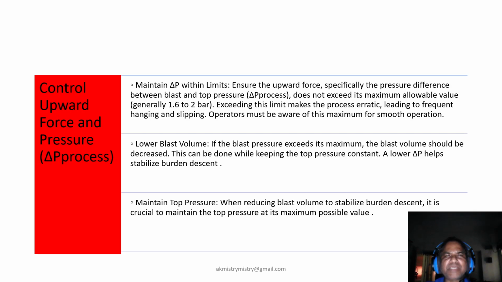Top pressure we can of course reduce if optic temperature remains very low, that is below 100, and in that case we may relieve top pressure. Otherwise, top pressure we must build so that burden descent remains downward.